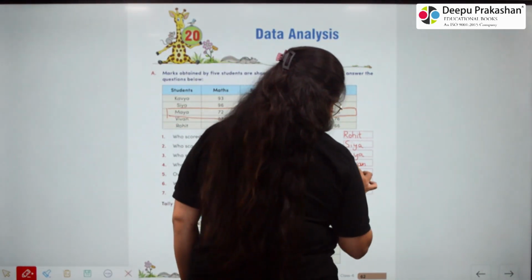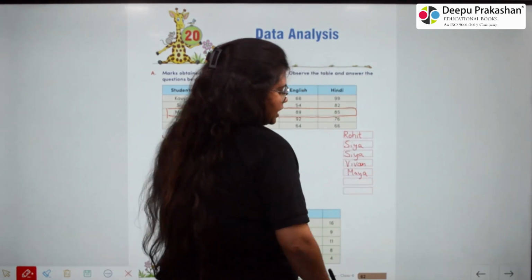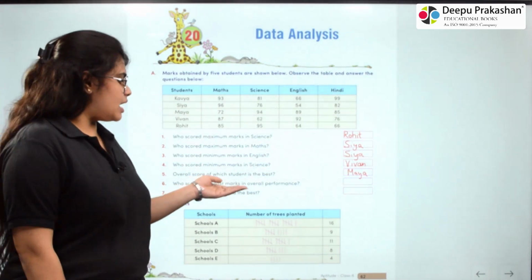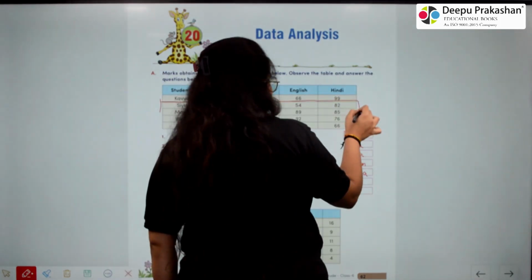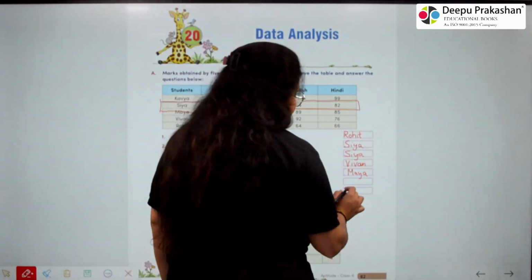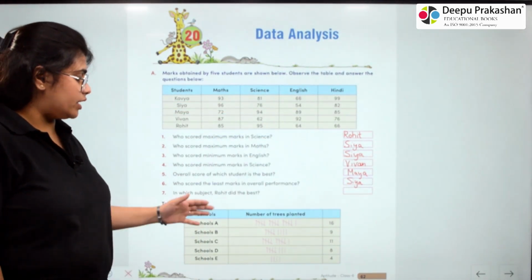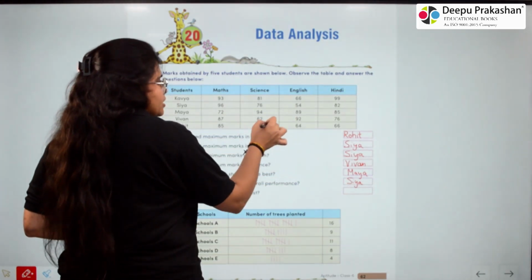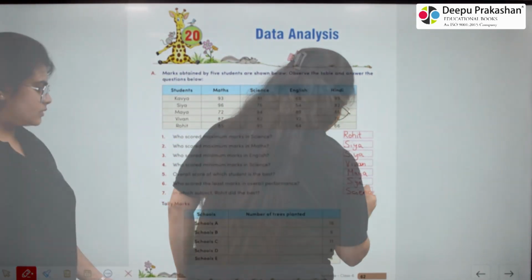So we will write Maya. 6. Who scored the least marks in overall performance? So the least marks in overall performance is of Sia. So we will write Sia. 7. In which subject Rohit did the best? So Rohit did the best in science. So we will write science.